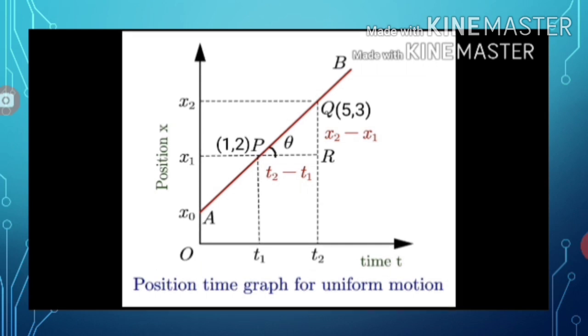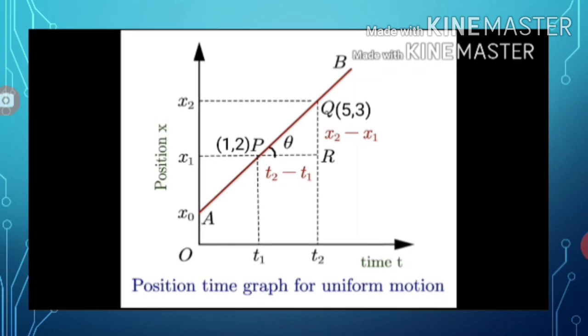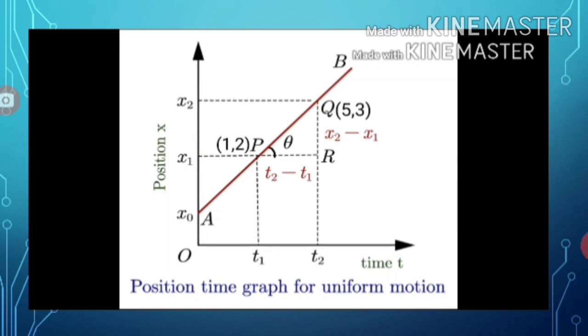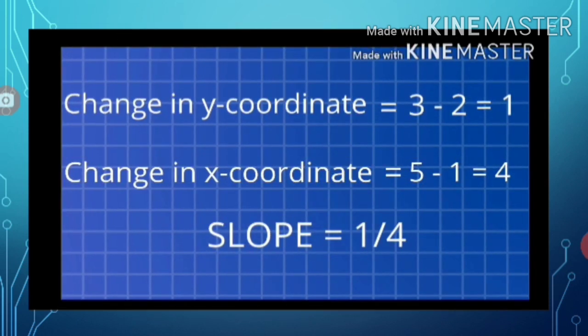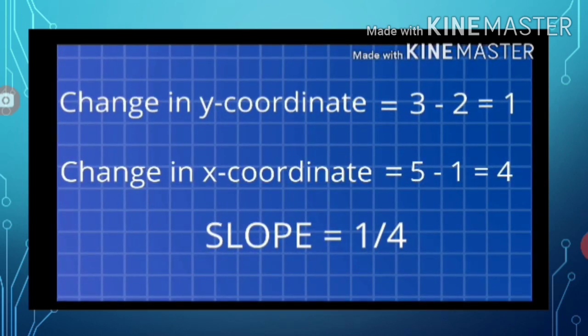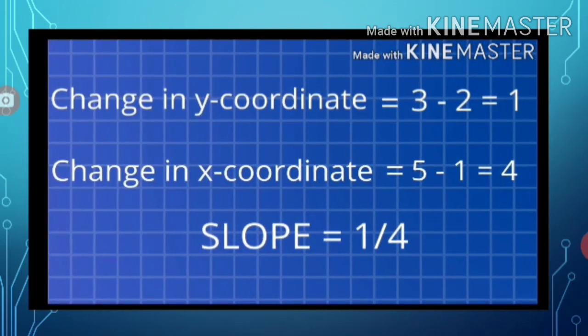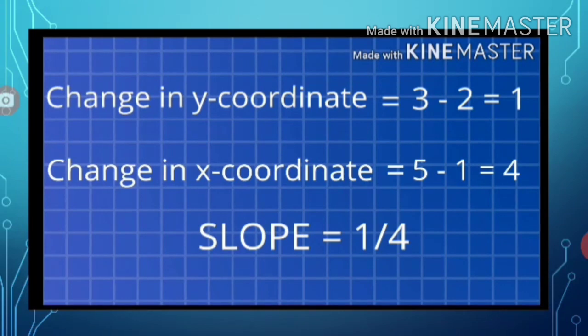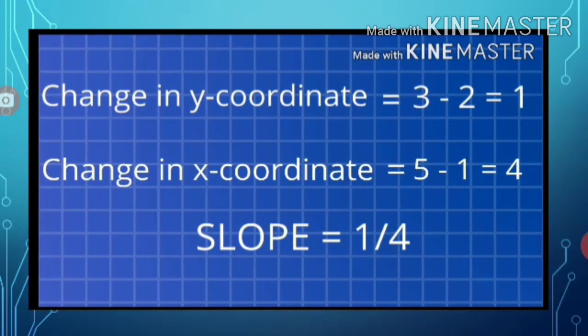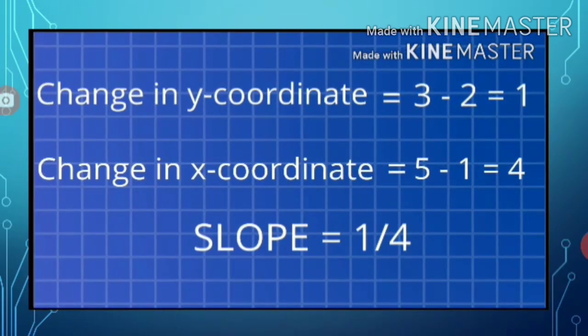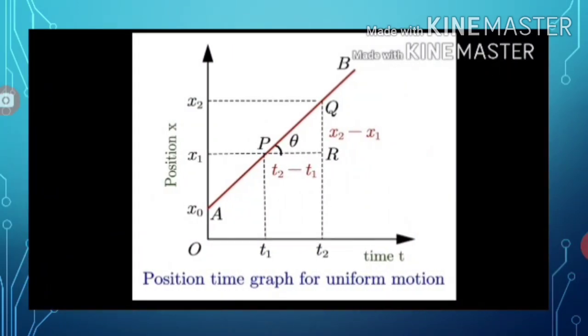Now, what is the formula of the slope? Yes, we know that slope is equal to change in y coordinate upon change in x coordinate. Here the change in y is 3 minus 2, which is equal to 1, and the change in x is 5 minus 1 equals 4. So the slope is 1 by 4. Hence the slope is 1 by 4.